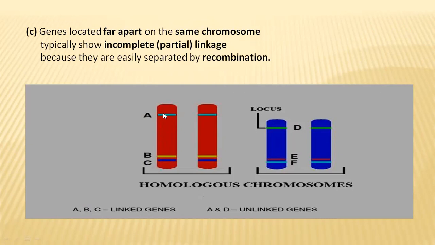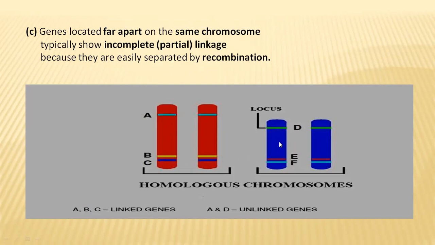A gene is located here, and B and C are far away from A. B and C genes are closely arranged, whereas both these genes are arranged at a distant place from the A gene. So A and B are incompletely linked, whereas B and C are completely linked.